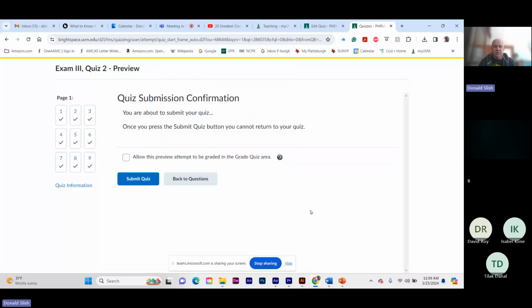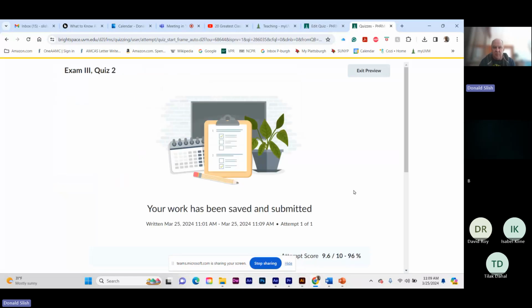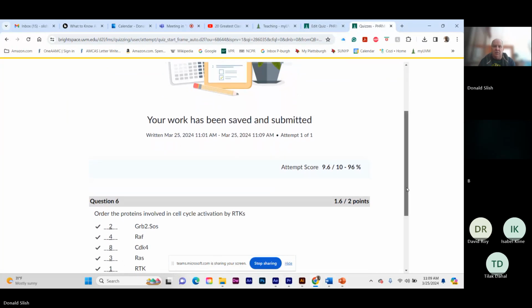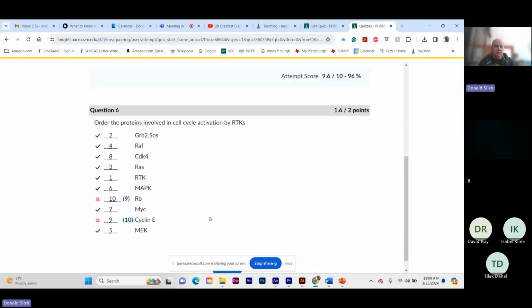And submit quiz. Let's see how I did. I know I screwed at least one up. Yeah, I got 96%. And this is the one I messed up: RB and cyclin E. In the figure, it was pointing to it, so you couldn't really mess it up that easily. So, all right, I'll go through and give everyone credit for that. Okay, that's it for the quiz.